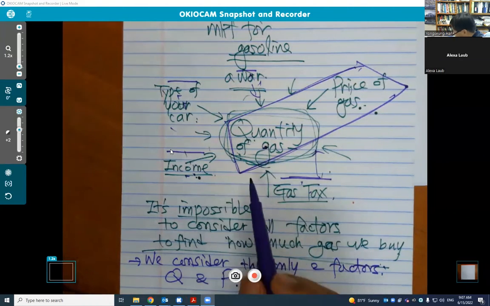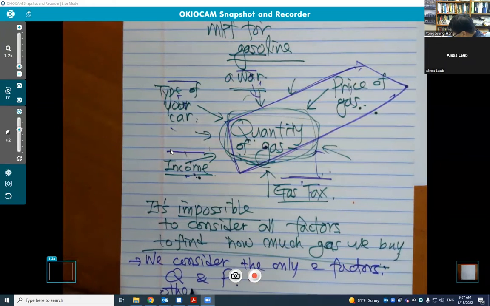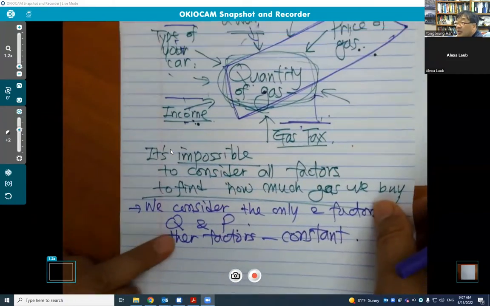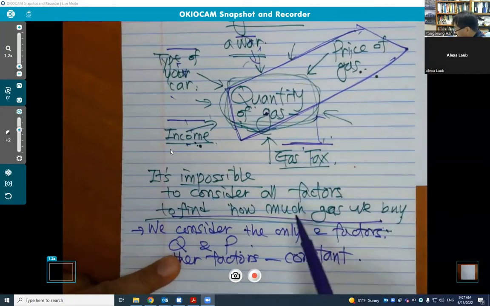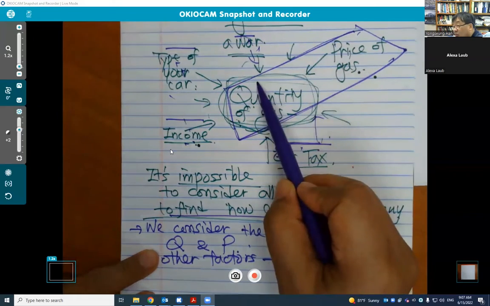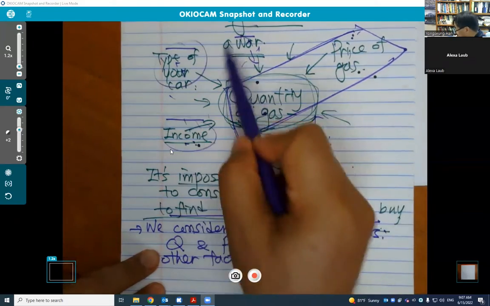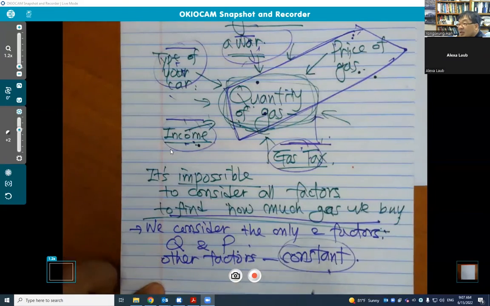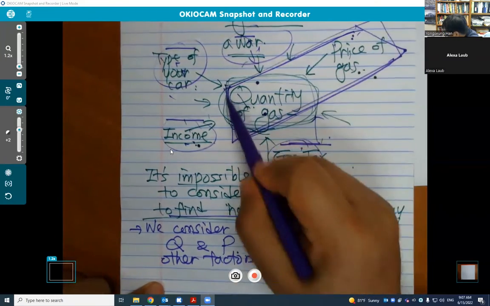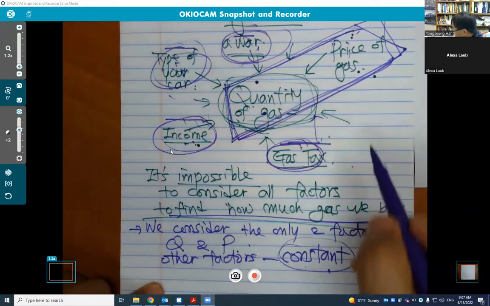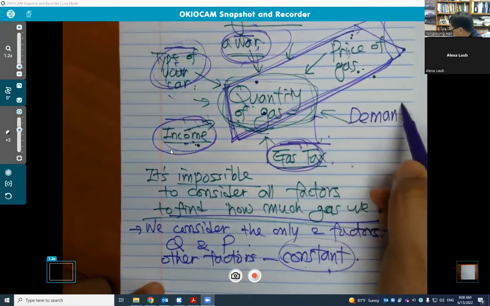So under this assumption, other factors constant, we try to find out this relation by considering only two factors, quantity of gas and price of gas, while all other factors are constant. This relation between price and quantity, while all other factors are constant, is called demand.